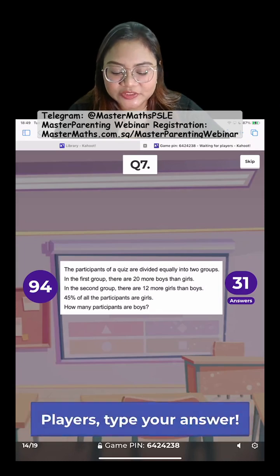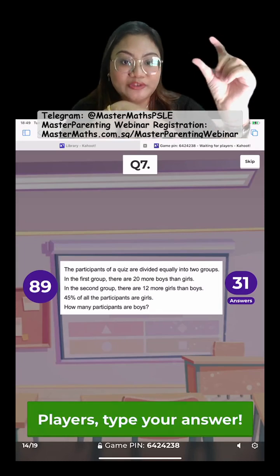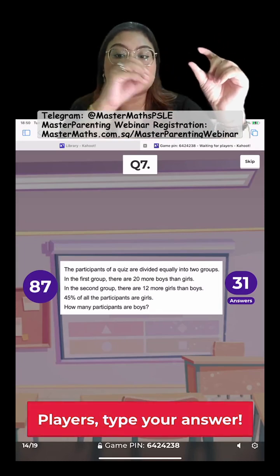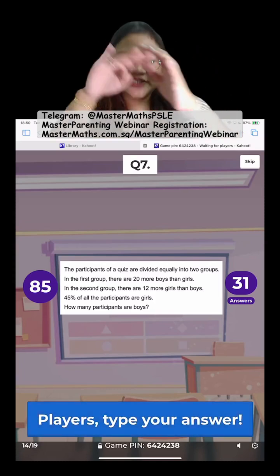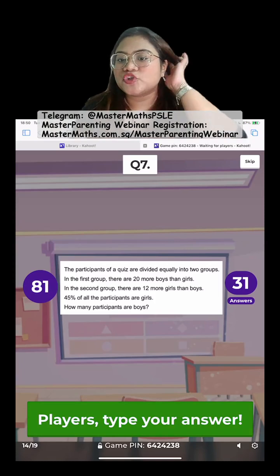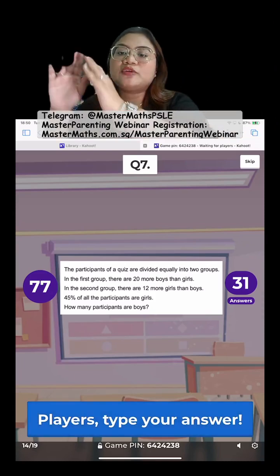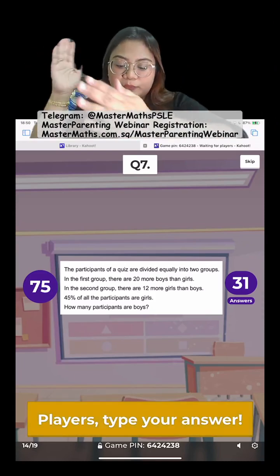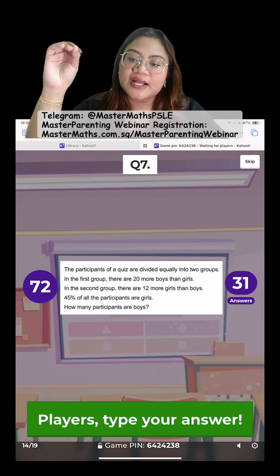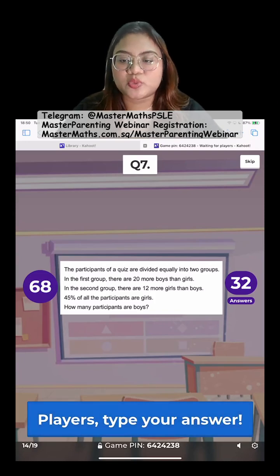Okay, so how to solve this? One more time. You draw your model for the first group, right? There will be 1 unit for the girls, 1 unit plus 20 for the boys. And then in your second group, your total must remain as 2 units and extra 20. So you break down the 2 units with girls and boys again, 1 unit, 1 unit. The 20 is what you got to break down to make sure the girls have extra 12.